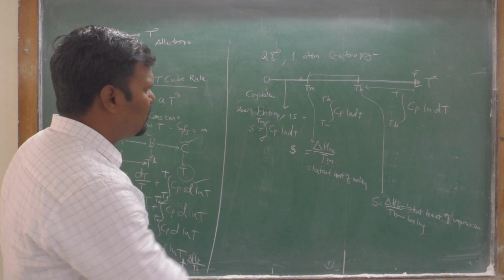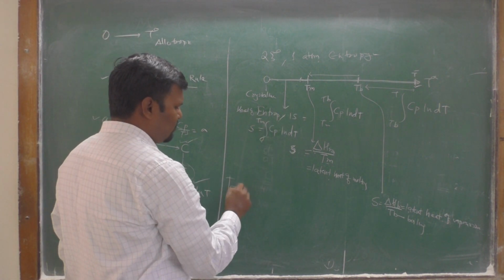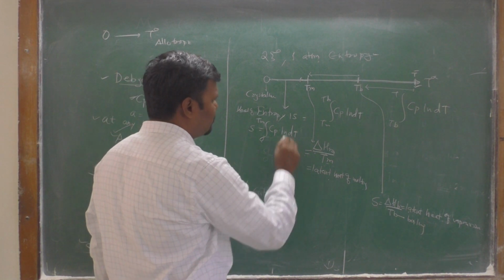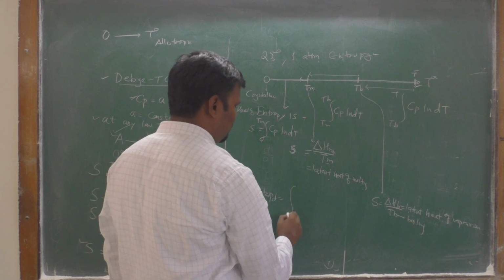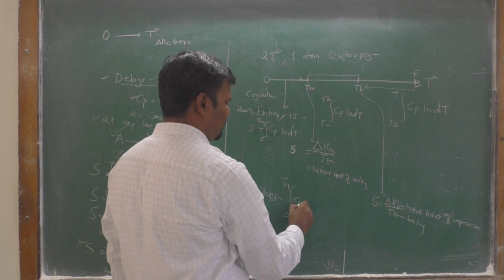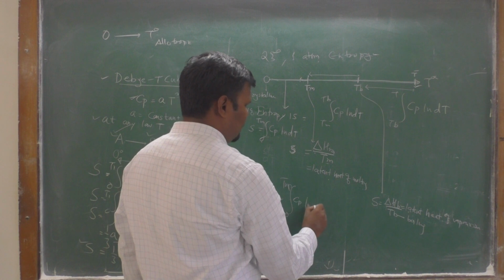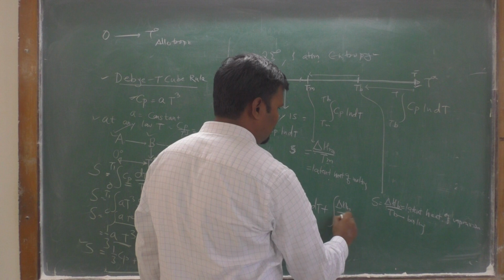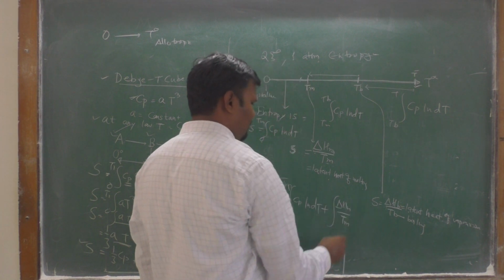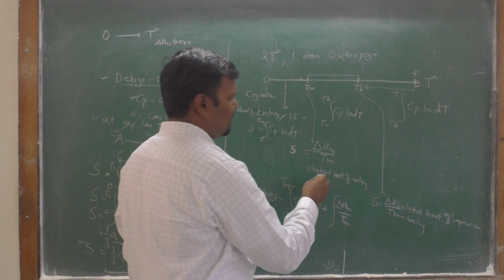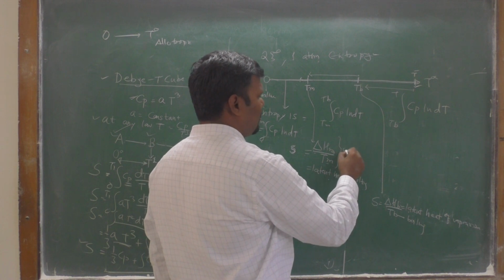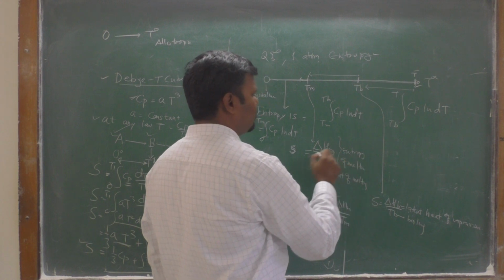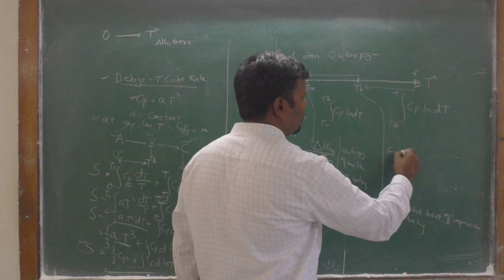The total entropy for a gas is given by the integration of 0 to Tm of Cp d ln T, plus ΔHm upon Tm. This is called the entropy of melting, and this is the entropy of boiling.